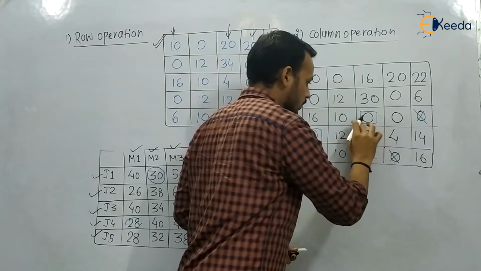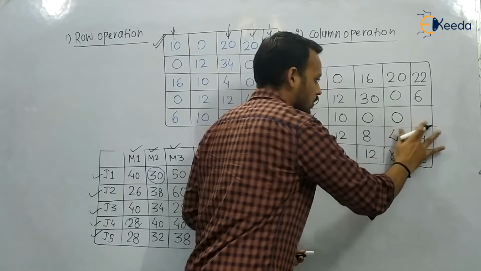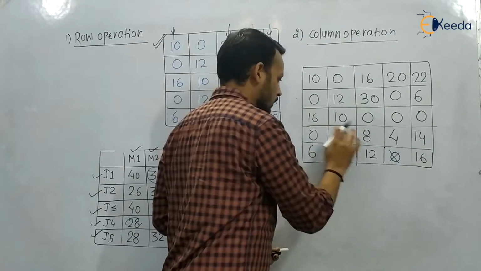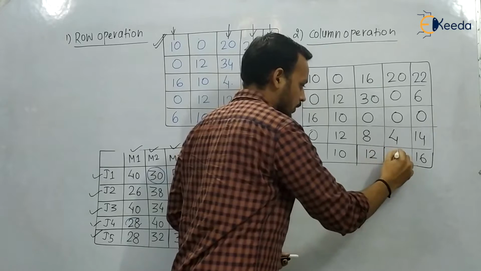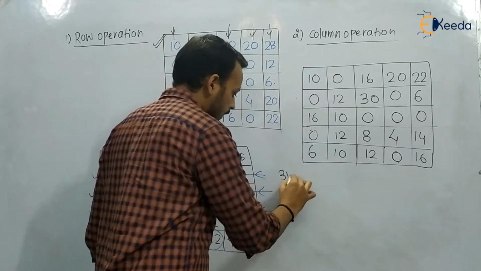It is 0. Here we can't select this 0. This is also 0. Here we can't select this 0. And this is also 0. Okay. So we will perform our third step, that is, draw minimum